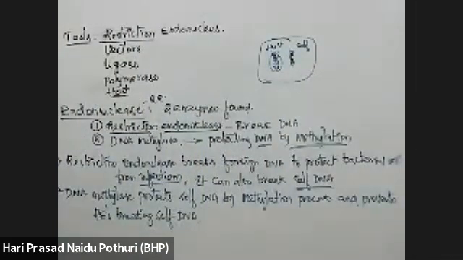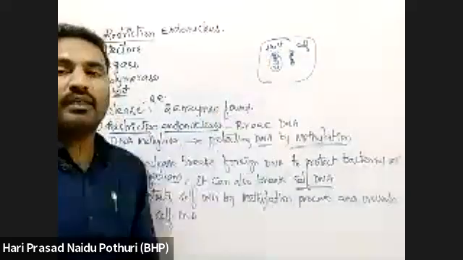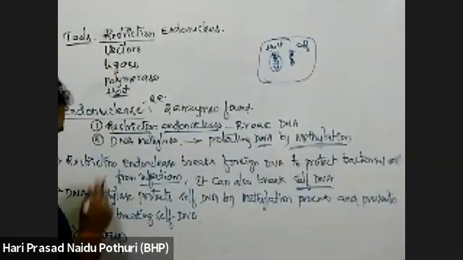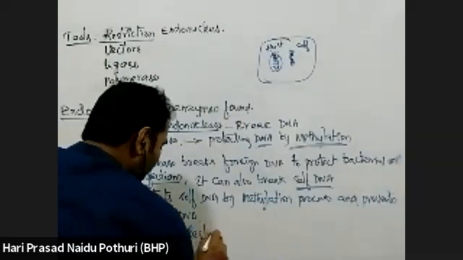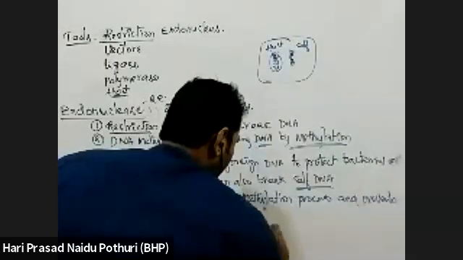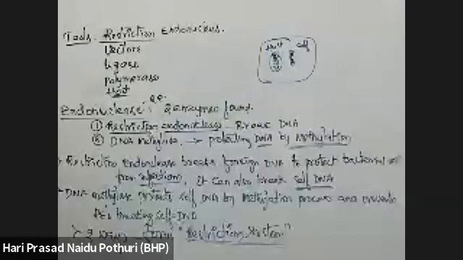If it is different in pattern of methylation than self DNA, then restriction endonuclease can break that foreign DNA and protect the bacterial cell. These two steps totally form the restriction system. The activity of two enzymes develops the restriction system in the bacterial cell. Restriction system. What is restriction?